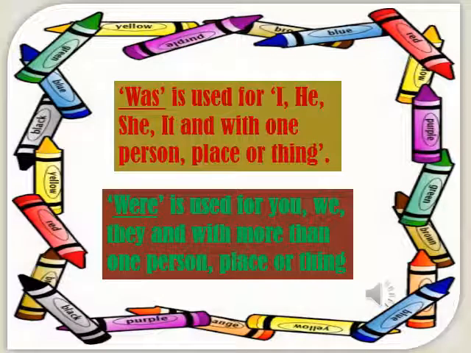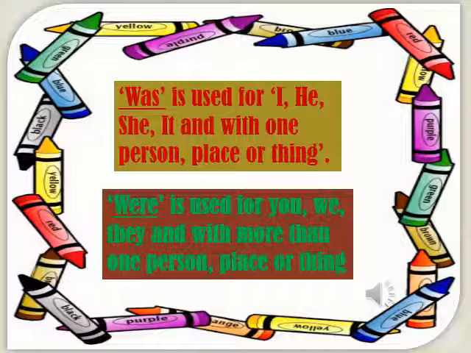Let us see the use of was and were. Was and were are helping verbs which are used to show the past action in the past tense. Was is used for I, he, she, it and with one person, place or thing to show the action which happened in the past time.